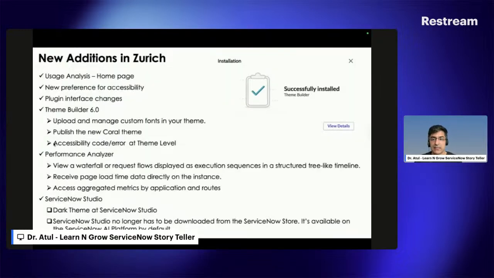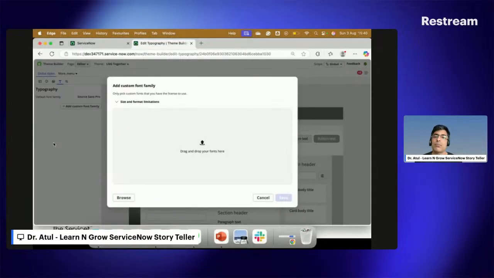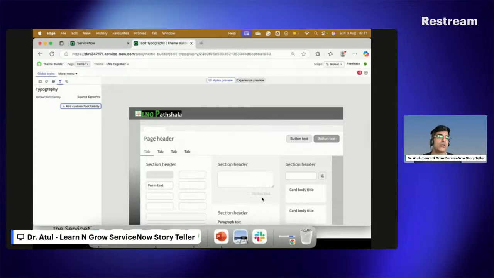Second, I can say, is the accessibility code error at the theme level, because ServiceNow is promoting accessibility more, so that many users who are physically not able to see the stuff completely, we can consider them as the accessible part. So now if you are building any kind of theme, you can see whether your theme is compatible with accessibility or not.